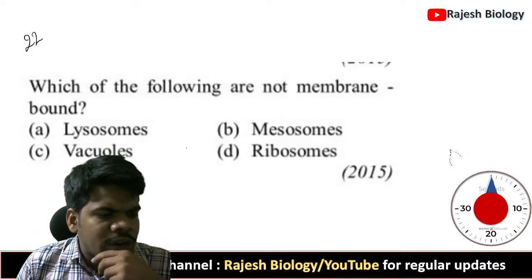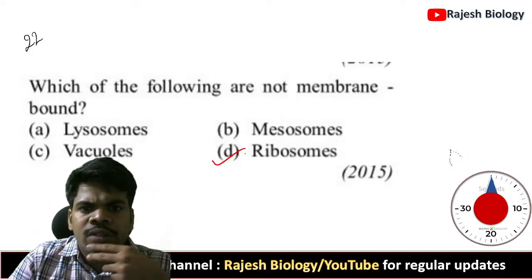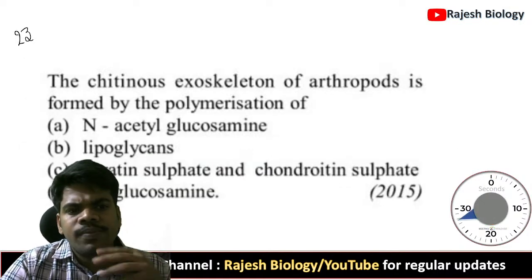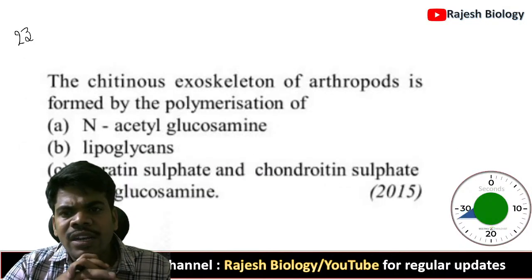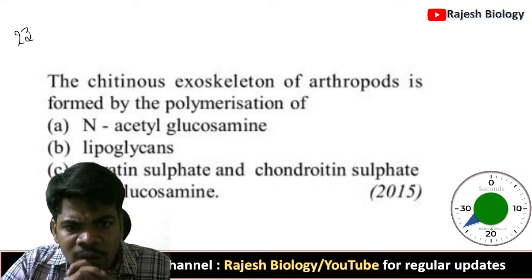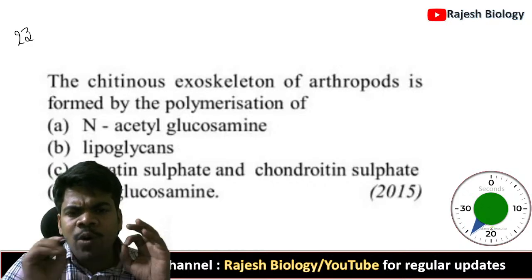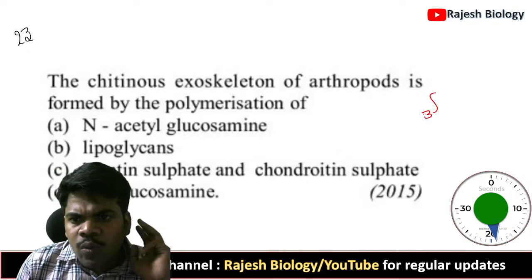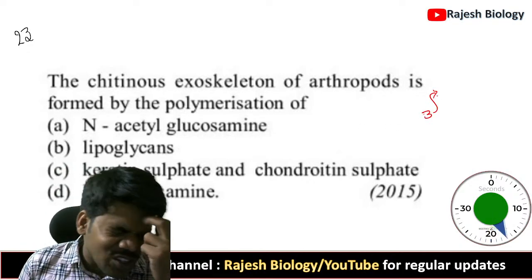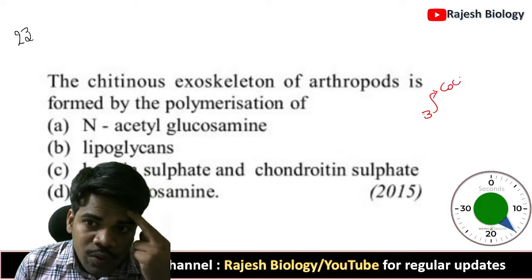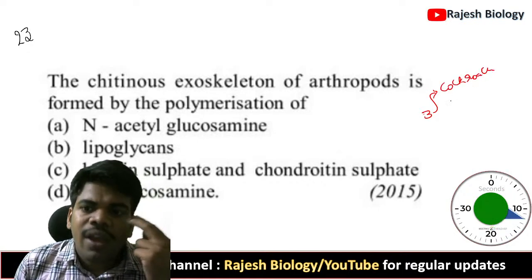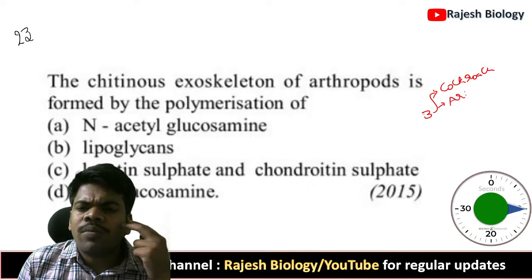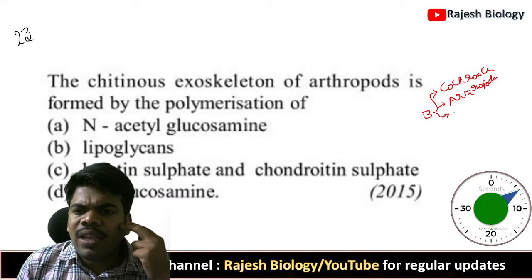Question number 22, the right answer is ribosomes. It's not membrane bound. The chitinous exoskeleton of arthropods is formed by the polymerization of. Very important question. This question covers three things. One is kingdom Animalia, that means organization, cockroach. Another one is kingdom Animalia, Arthropoda. And the main thing is that the direct question is from biomolecules.